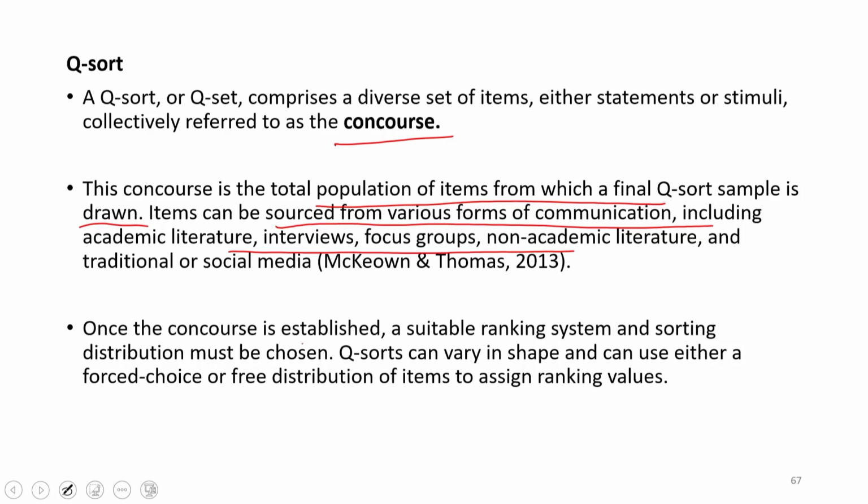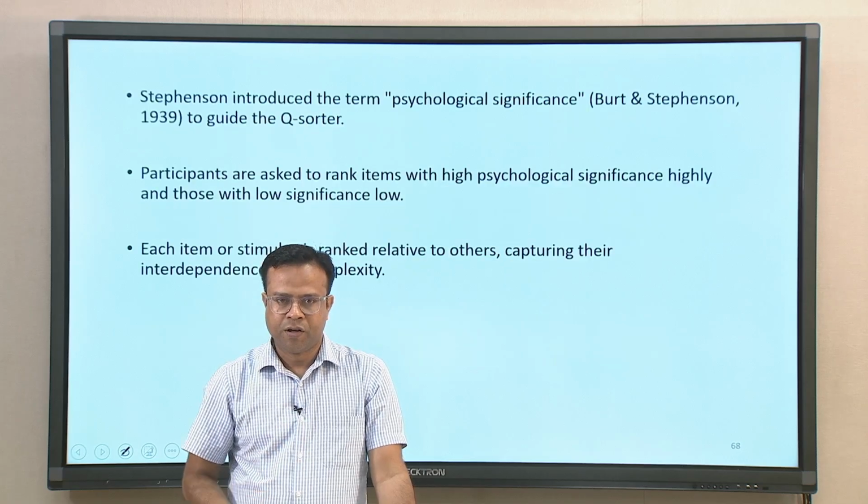Once this is established, a suitable ranking system and sorting distribution must be chosen, which is mostly done by the person himself. He will sort these cards from most characteristic of that person to least characteristic, and make certain piles of those cards. Sometimes a forced choice is given, sometimes free distribution is given. Depending on the researcher, different methods are also used.